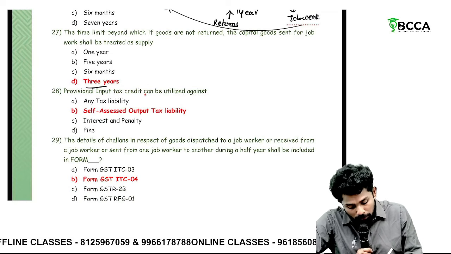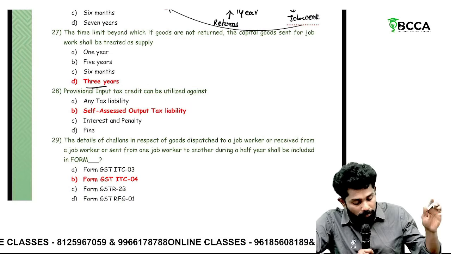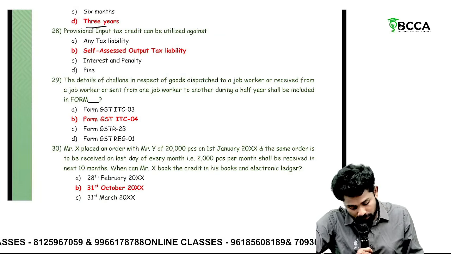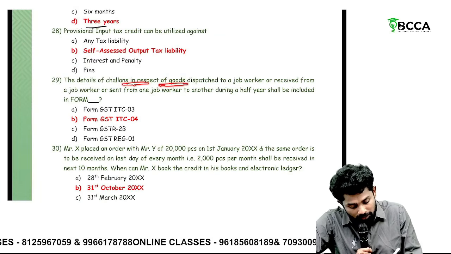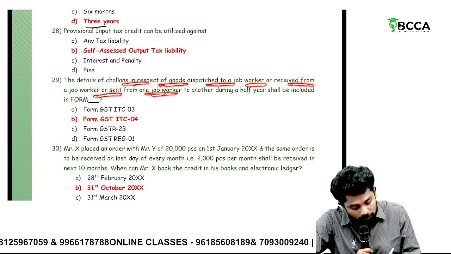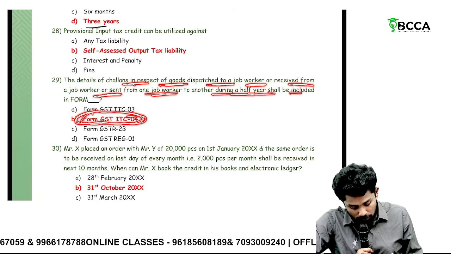Provisional credit can be utilized against. Sir, if any ITC you taken provisionally, it can be adjusted only for paying self-assessed outward tax liability. The details of challans in respect of goods dispatched to a job worker or received from job worker, sent from one job worker to another, shall be included in Form GST ITC-04.